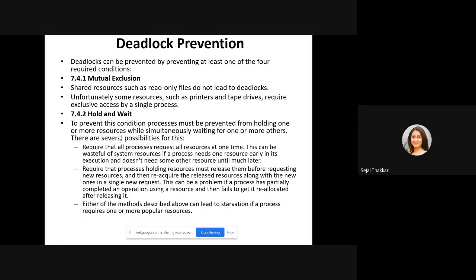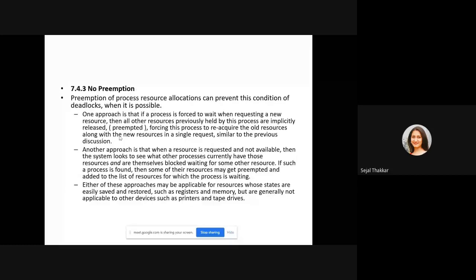So other processes will not get the resources until it releases them, and they will go into starvation. Like we have gone through the forks, right? One philosopher is continuously holding two forks and other philosophers are not going to get a chance. Two philosophers are holding four forks, two and two, left and right. So the remaining philosophers will get starvation. They will not get a turn to eat the spaghetti.